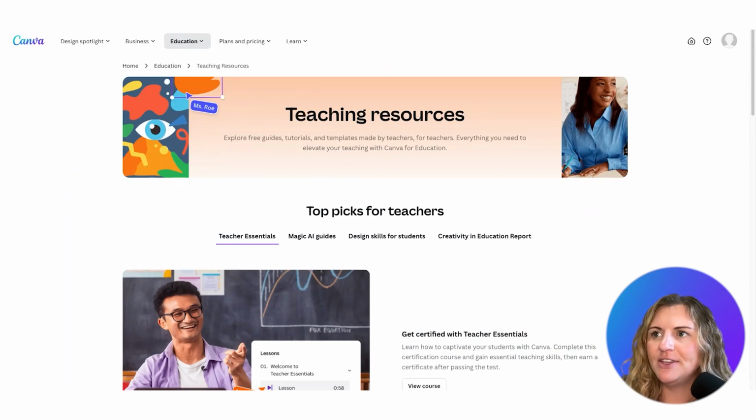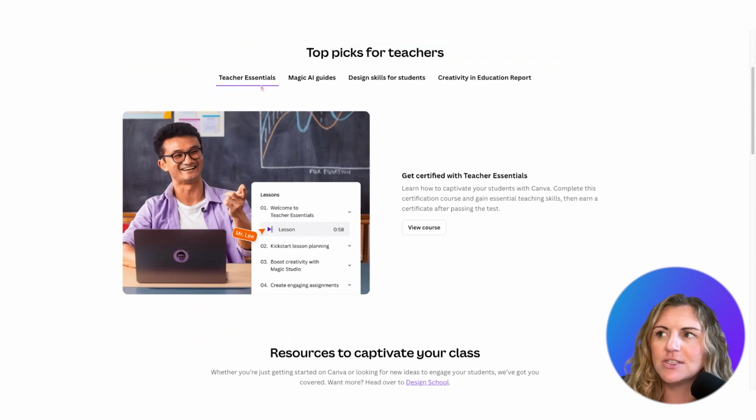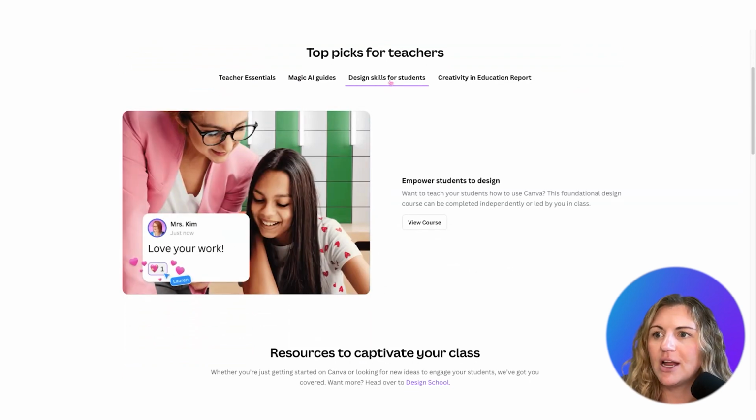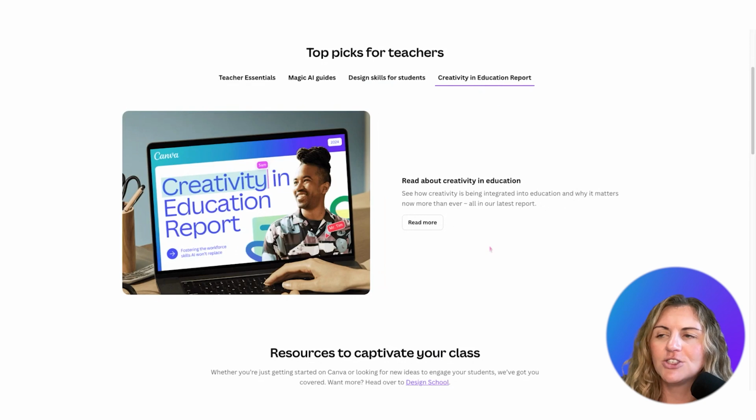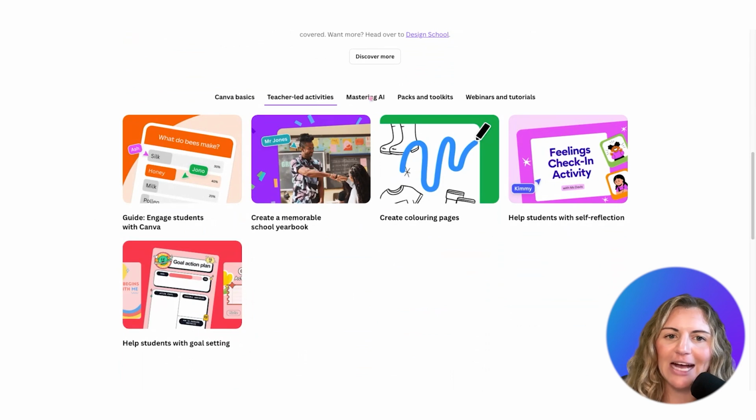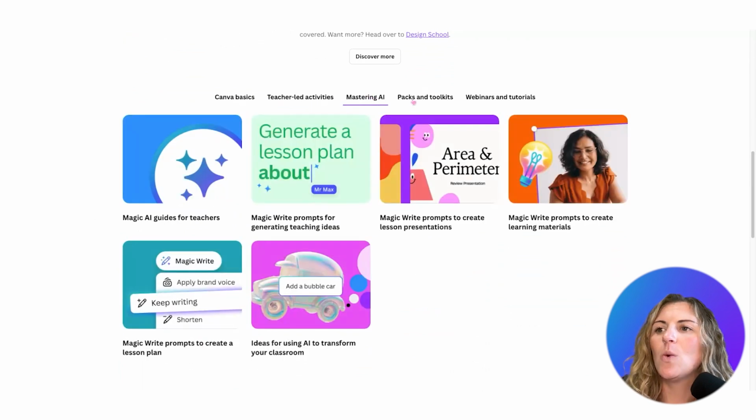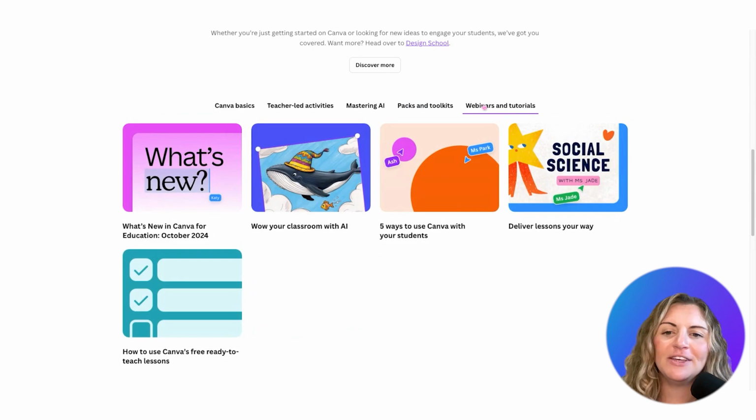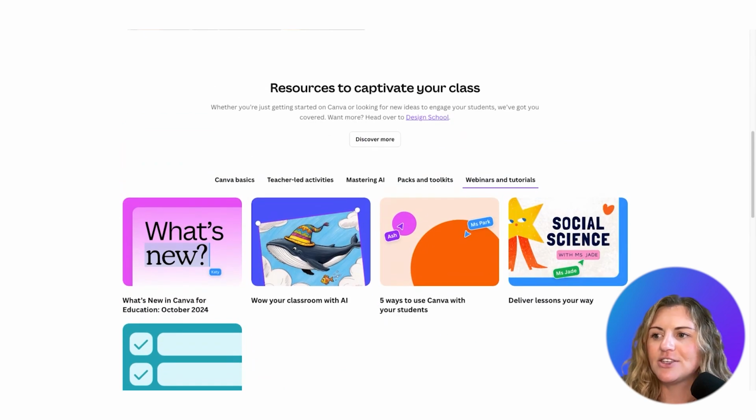And here you'll see everything from the Teacher Essentials course to Magic AI guides to design skills for students to our creativity and education report. Then down here, you'll see all sorts of things from Canva basics to teacher-led activities to mastering AI to packs and toolkits to webinars and tutorials. So everything that you need to feel inspired in using Canva in your classroom today.